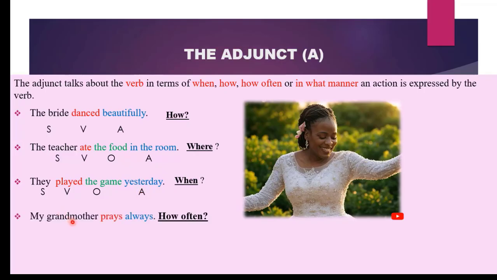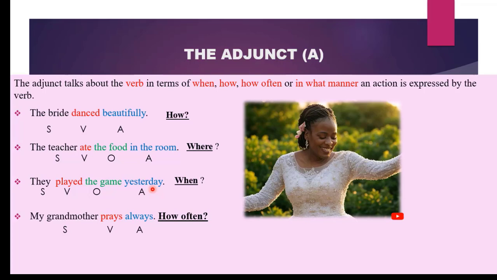My grandmother prays always. My grandmother is our subject. This is the verb or the action that she performs. How often does she pray? She prays always. Therefore, always adds extra information about the verb. So we would call it the adjunct. Practically, that is the function of the adjunct. It gives extra information about the verb, about how the action is performed, where the action is performed, when the action is performed, even how often the action is performed. So words or phrases that give this information would be called adjuncts.